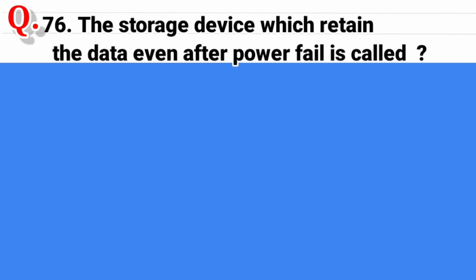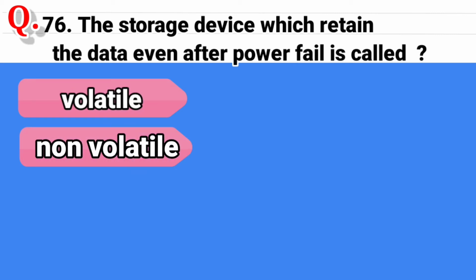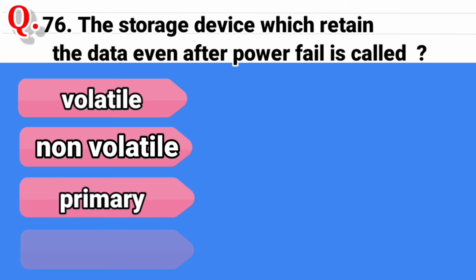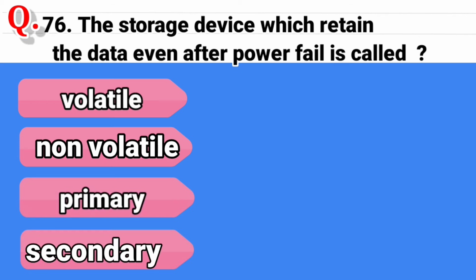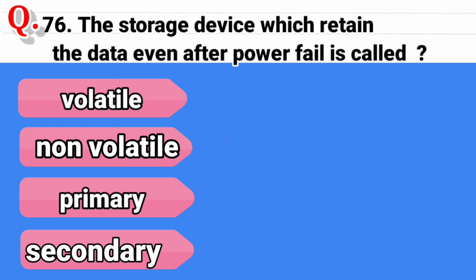Question number 76. The storage device which retains the data even after power fails is called, and the options are volatile device, second option is non-volatile device, third option is primary device, and the last option is secondary device. And the correct answer is non-volatile device.